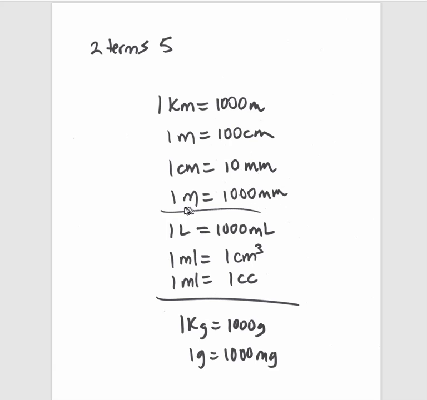1,000 millimeters in what? 1,000 milliliters in this unit. 1 centimeter cubed defines this, and 1 cc defines this. This might be a unit you would use for measuring the volume of a piece of wood, whereas this one might be the way you would term a liquid, or this one right here maybe.